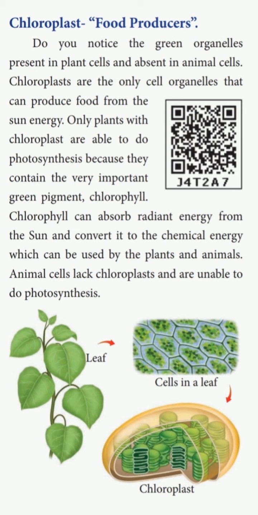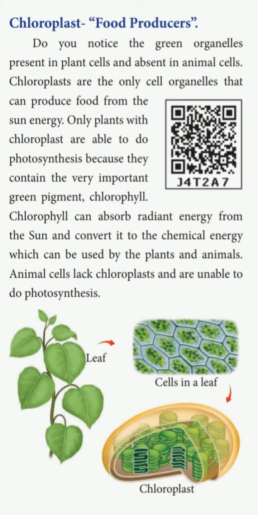The green organelle present in the plant cell is called chloroplast. It is present only in plant cells and absent in animal cells. Chloroplasts are the only cell organelles that can produce food from the sun's energy. Only plant cells with chloroplast are able to do photosynthesis.